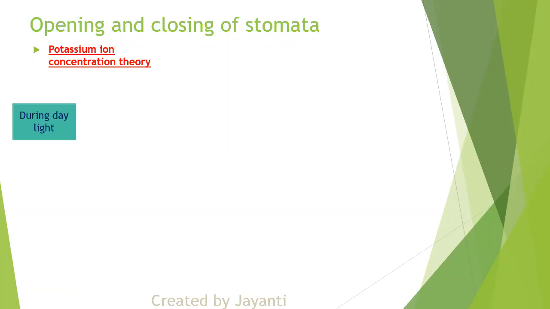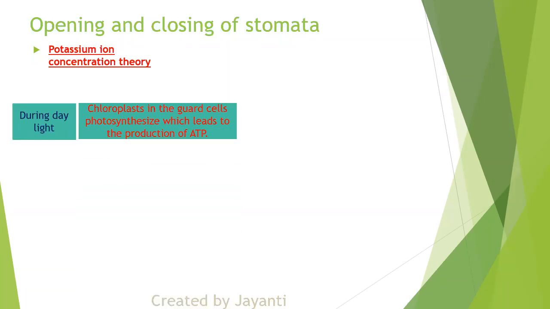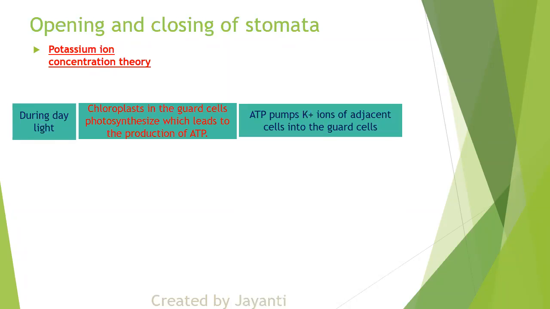What happens during the daylight? Now the chloroplasts in the guard cells photosynthesize. So the chloroplast is producing ATP. ATP is what? The energy. Now because of this ATP, potassium ions from adjacent cells are pumped into the guard cells. So the potassium ions from the neighbouring cells are taken and pumped into the guard cells.